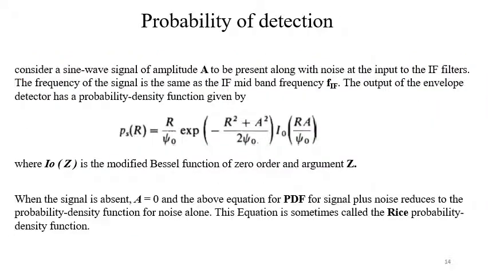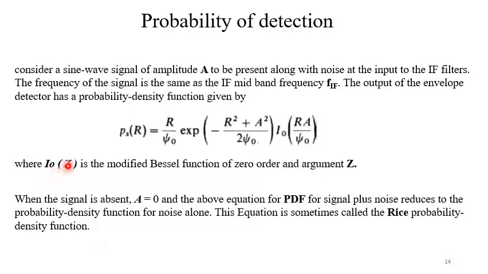Now we will consider the probability of detection. To consider the probability of detection along with noise, we will consider a sine wave signal of amplitude A to be present along with the noise at the input to the IF amplifier. The frequency of this signal is the same as that of the IF midband frequency FIF. The output of the envelope detector has a probability density function given by P(R) equal to R by psi 0 exponential minus R square plus A square divided by twice psi 0, into I0 of RA by psi 0.